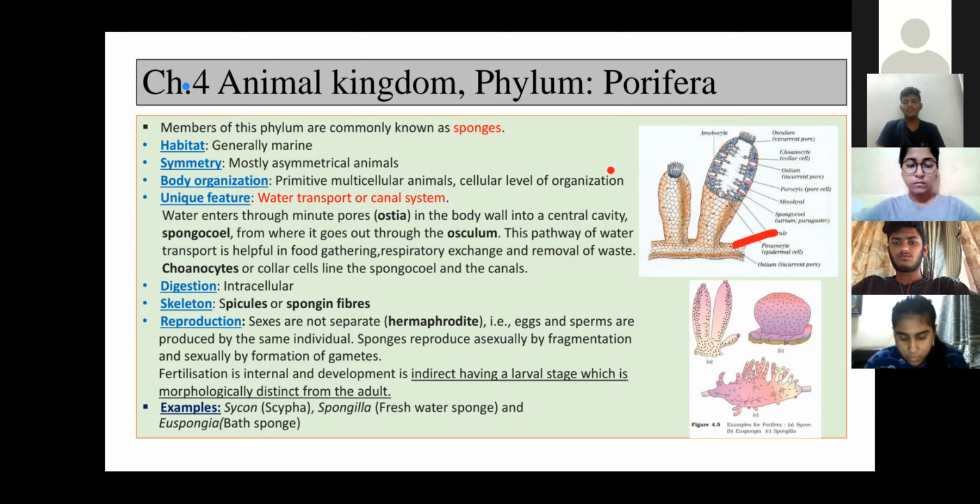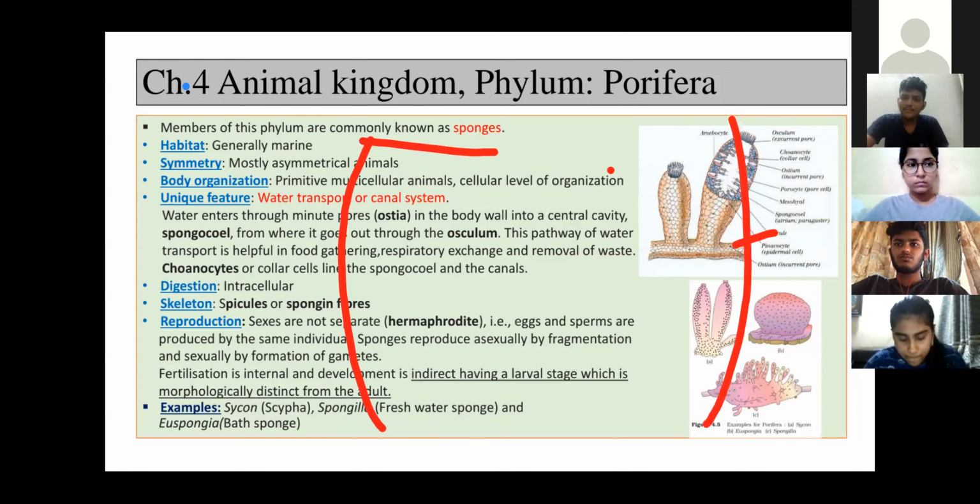Spongocoel is lined by choanocytes, or we call them collar cells, which help in digestion also. Here the choanocytes are there.